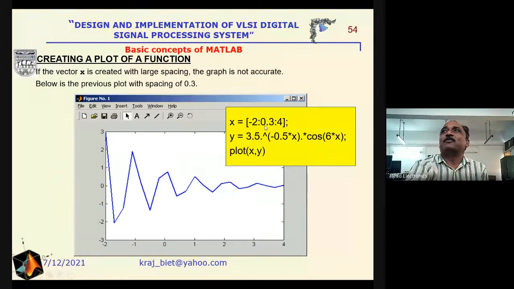Because the shape of the curve depends upon the gap between two consecutive elements. The smaller the gap, the better the response. Since the gap is larger here, we are not getting as good a response as in the previous PPT.